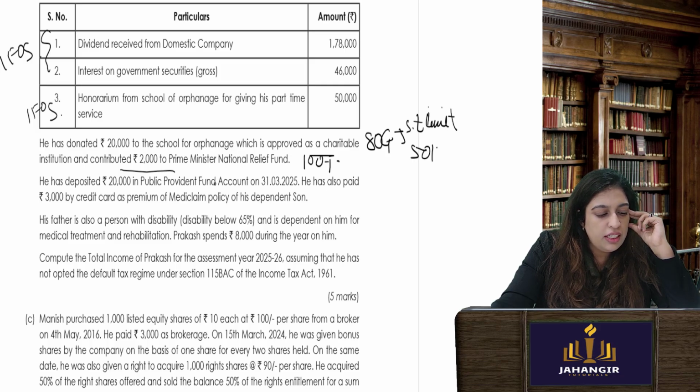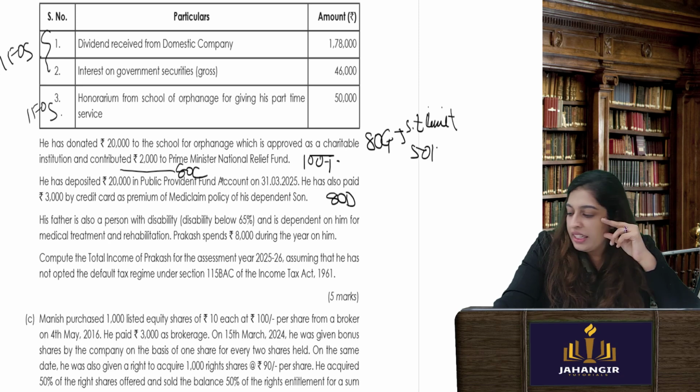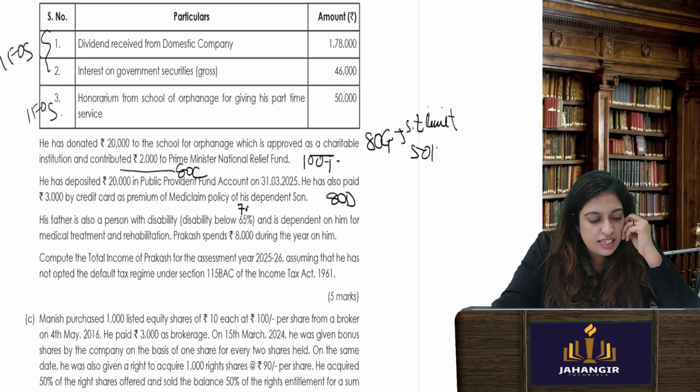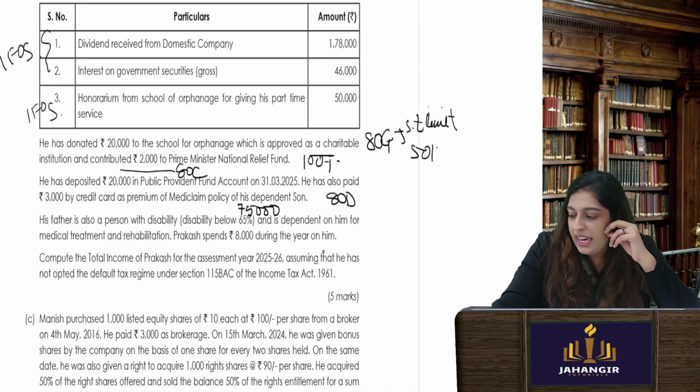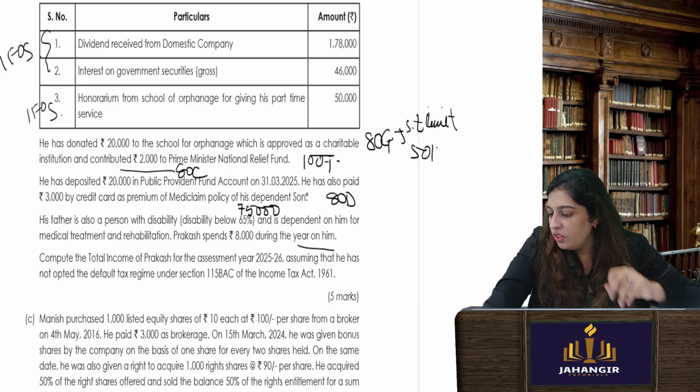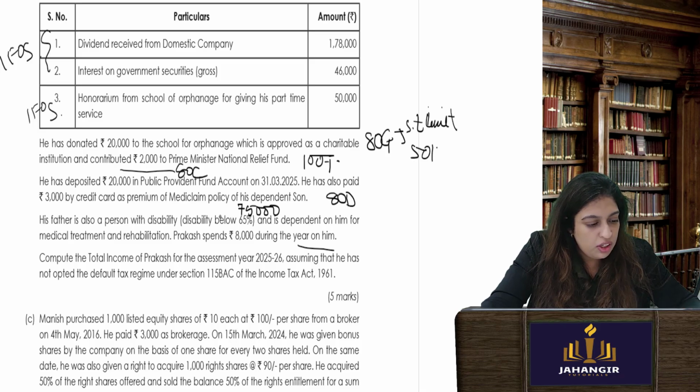He deposited 20,000 in PPF, 80C deduction allowed. He also paid 3,000 by credit card as premium for a medical insurance policy for his son, 80D allowed. His father is also a person with disability below 65%. Again, if a person is disabled and you are taking care of the person, you will get a deduction of 75,000, and is dependent on him for medical treatment. He spends 8,000 rupees for him during the year. Okay. Because he's already getting 75,000, it doesn't matter if he's spending anything more. You can't get a separate deduction again.